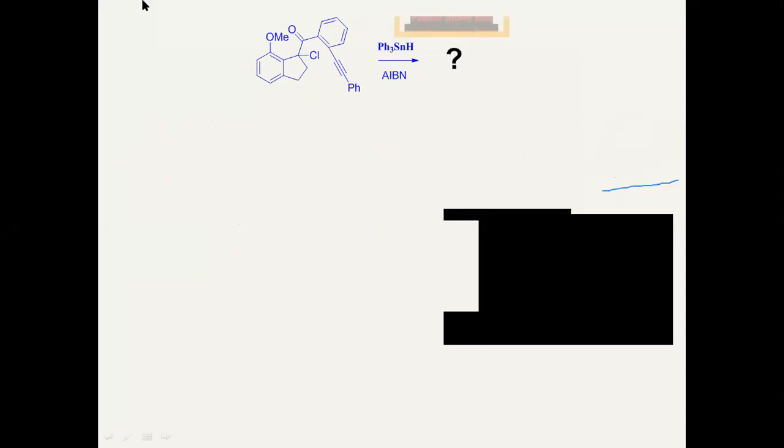So let's go for the next. Again, this is the example before you, and again it's very easy to understand the mechanism. Okay. Now what is the initiator? AIBN.